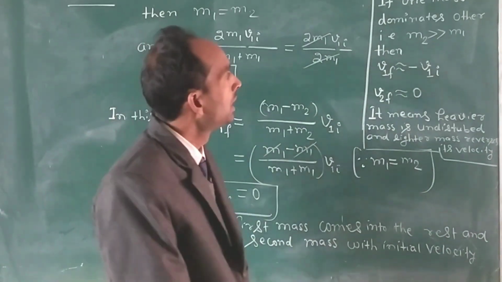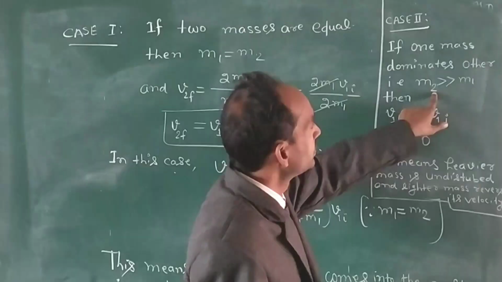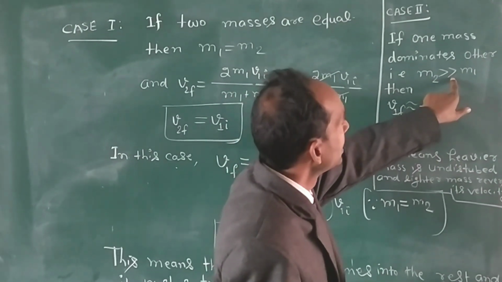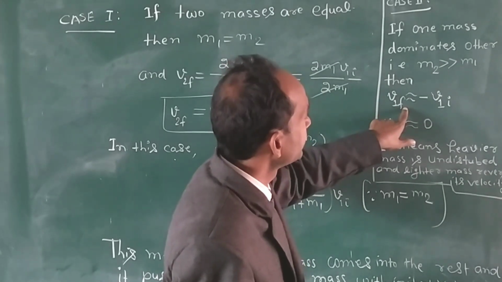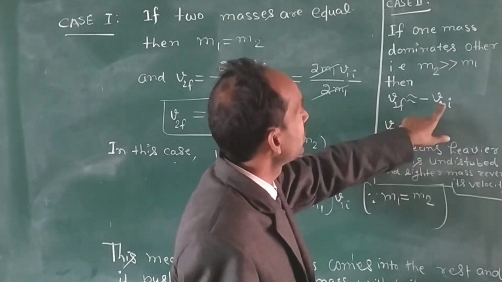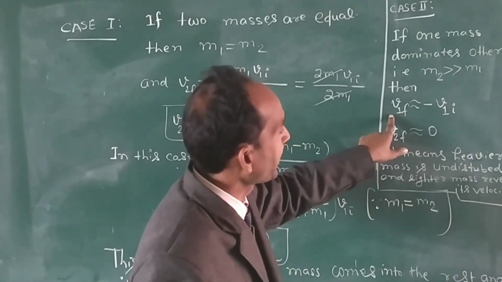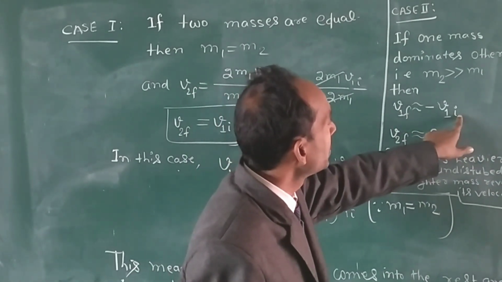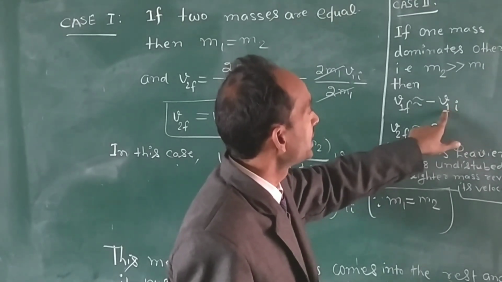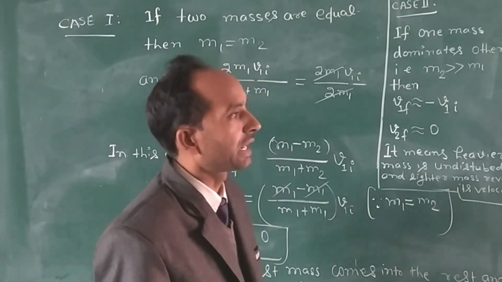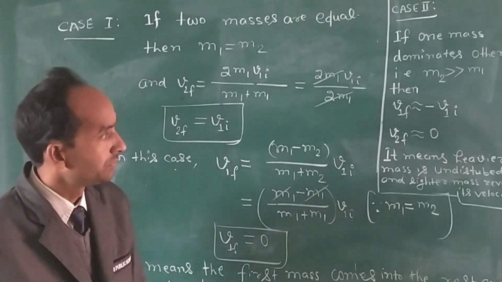In this case, let M2 be much greater than M1. Then V1F is equivalent to minus V1I. It means the final velocity of the first body equals minus the initial velocity of the first body. The minus sign indicates that the velocity of the first body reverses.